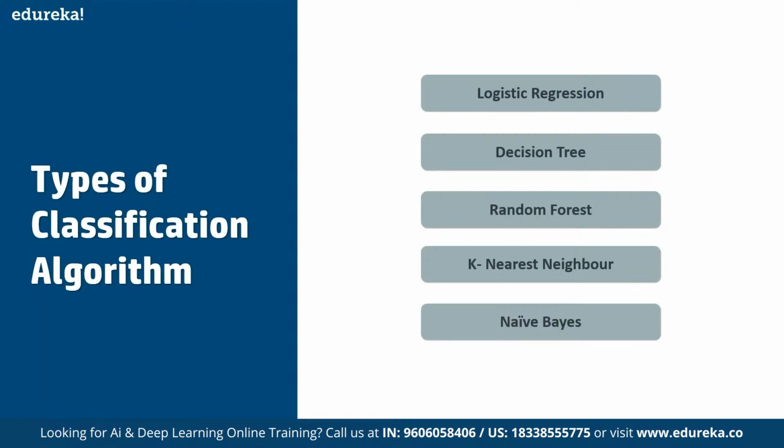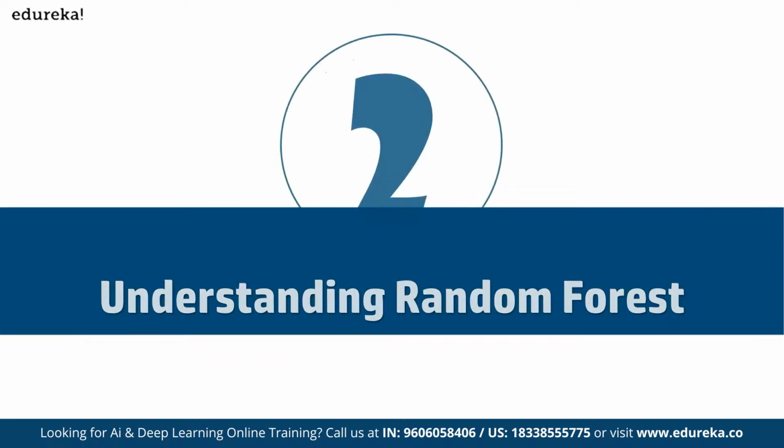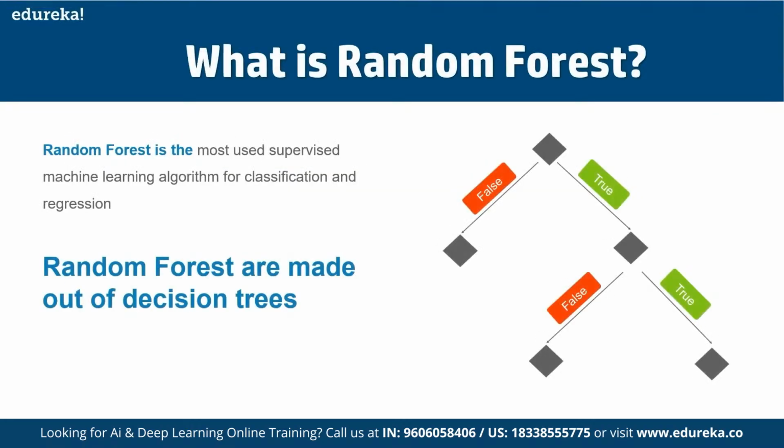In terms of types of classification algorithms, here we have logistic regression, decision tree, random forest, k-nearest neighbors, and naive Bayes. And here we can define, in terms of understanding random forest, that the random forest algorithm is a supervised classification and regression algorithm.